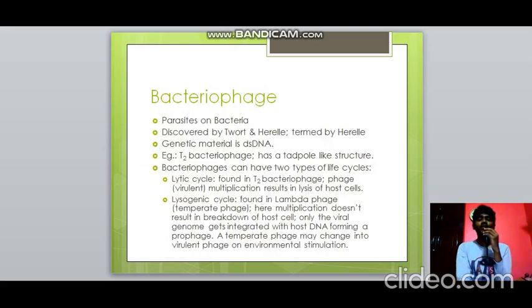And then they can have 2 types of cycles: the lytic cycle and the lysogenic cycle. The lytic cycle results in the lysis, that is, the death of the host cells, maybe in bacterial cultures. When they are present there, it results in the lysis of the bacterial cultures. This is found in the T2 bacteriophage that we saw just now. This is the lytic cycle. What about the lysogenic cycle? It's found in lambda phage. Here, multiplication does not involve the killing of the host cells, but the viral genome alone gets integrated with the host DNA and forms a prophage.